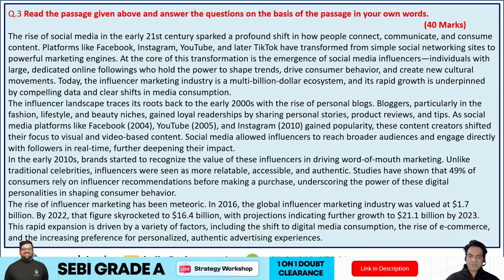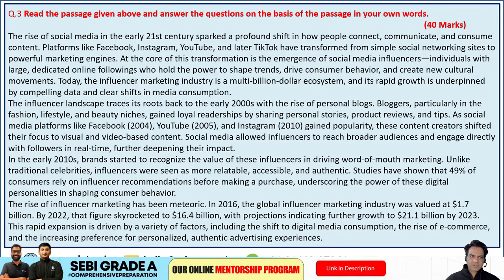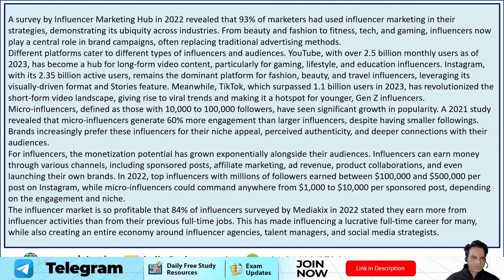And then third was your reading comprehension passage. This was about the rise of social media in the 21st century, when TikTok, YouTube, Facebook, Instagram and social networking sites, how they've evolved over the years. People are using influencer marketing, valued at $1.7 billion. So you can read this passage.